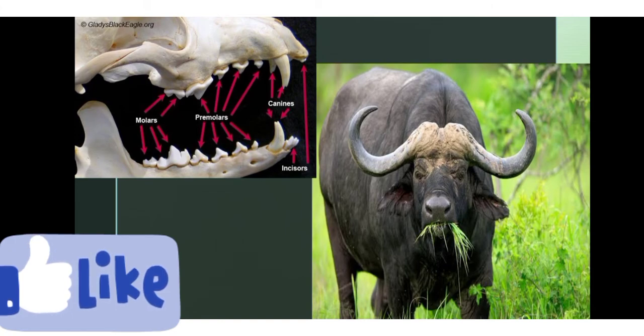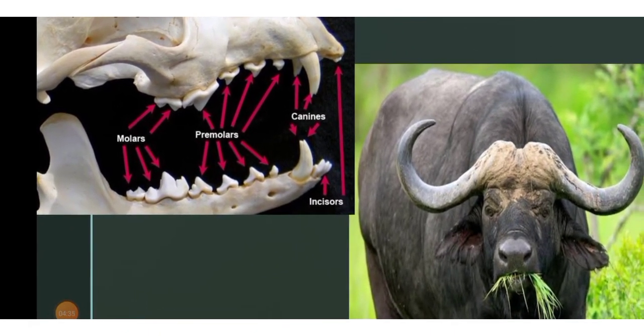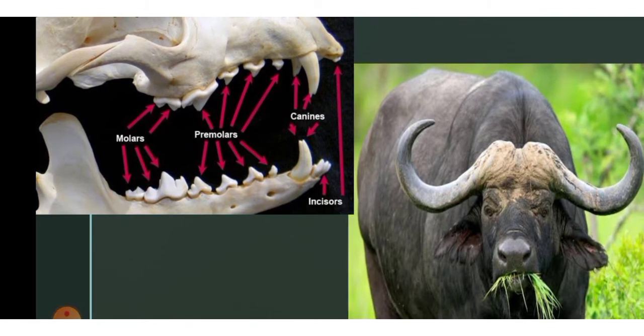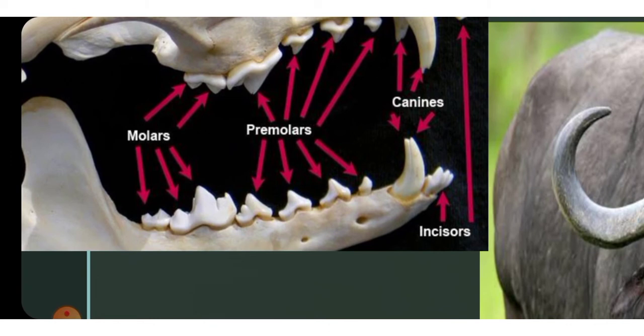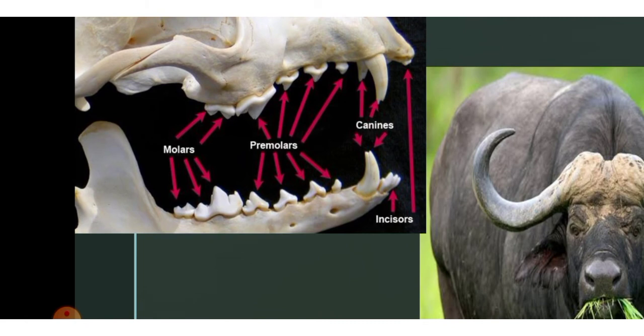As from the image we can see, herbivorous animals have well developed molars and premolars. These are the molars and premolars. They have well developed molar and premolar teeth.